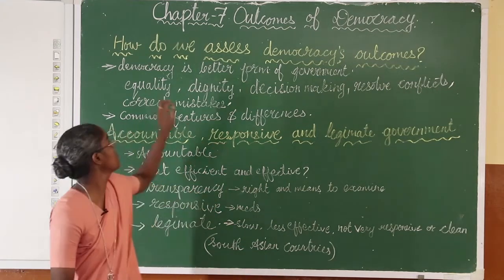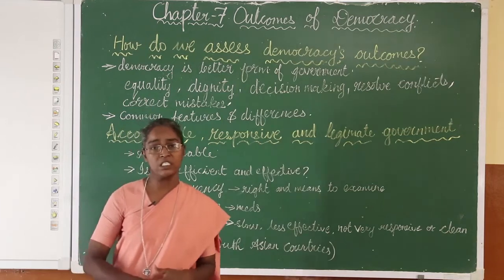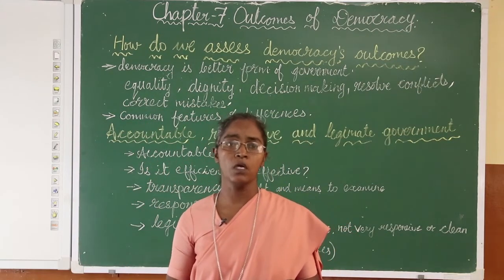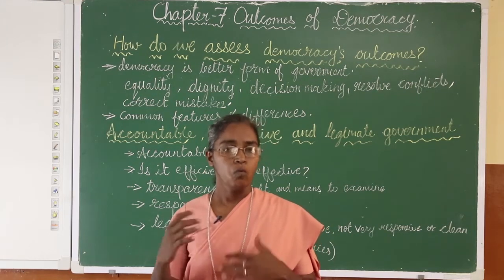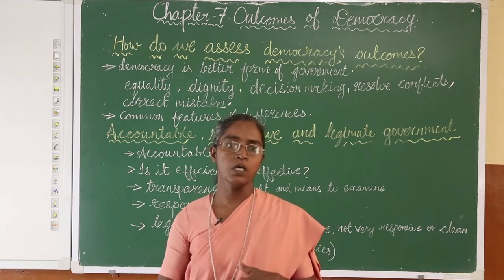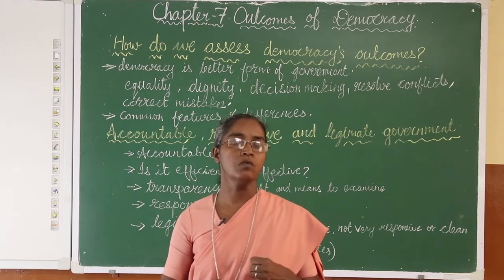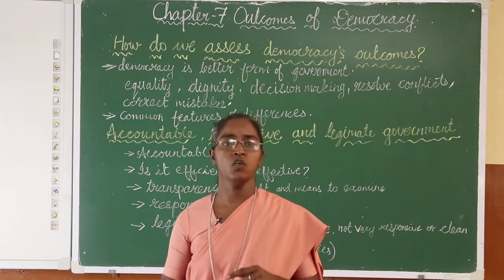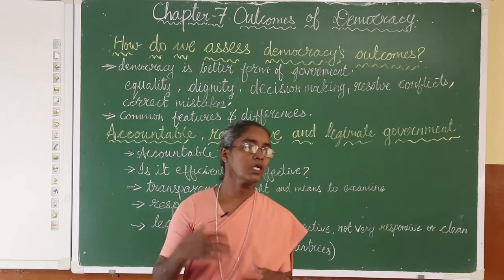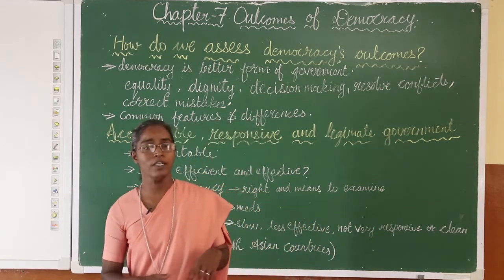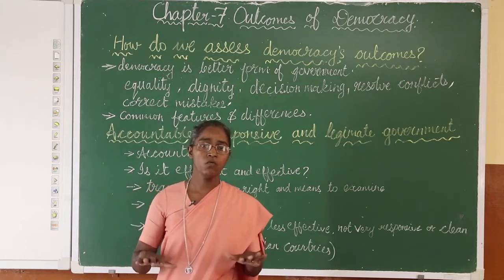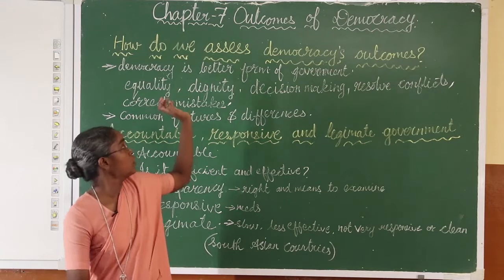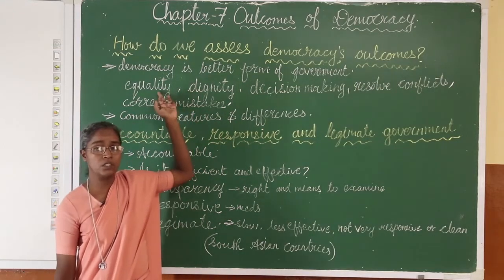It promotes equality among the citizens. In a democracy, all the citizens are equal. No one is high, no one is low, because when we elect our leaders, everyone has one vote each. A rich person cannot give more votes or a poor person fewer votes. Everyone is equal in front of democracy. It promotes equality among the citizens.